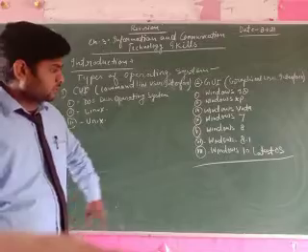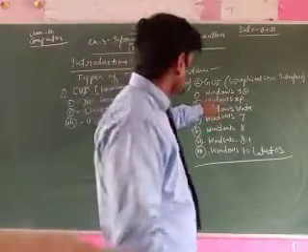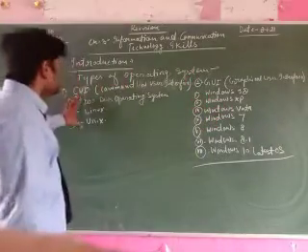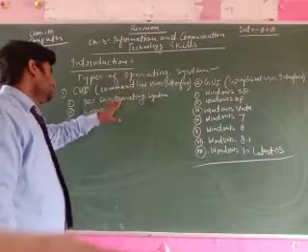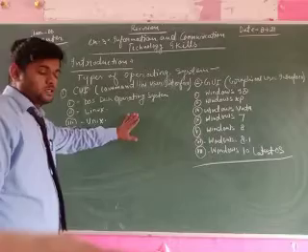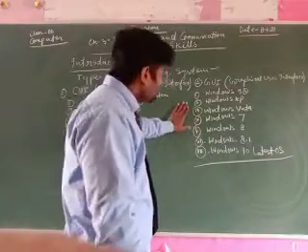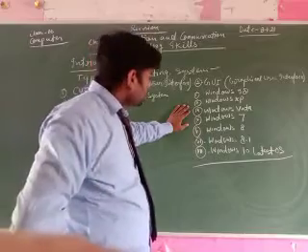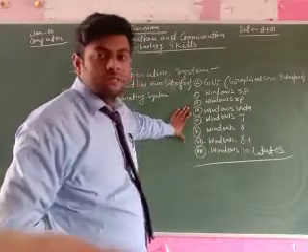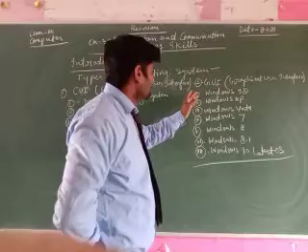Dear students, CUI means only commands are used in these operating systems, only keywords. But GUI means graphical user interface. You know what graphics means: images, videos and so on.